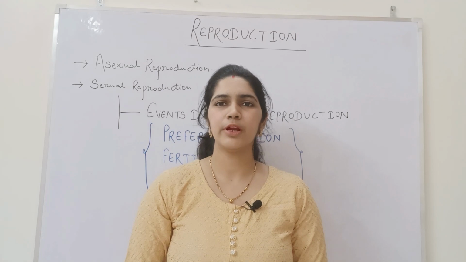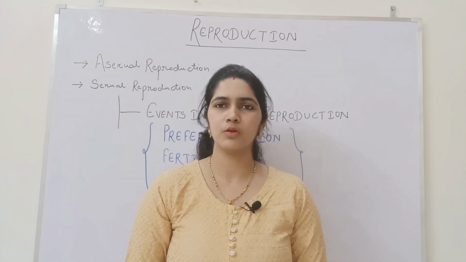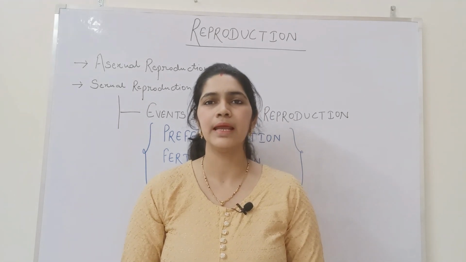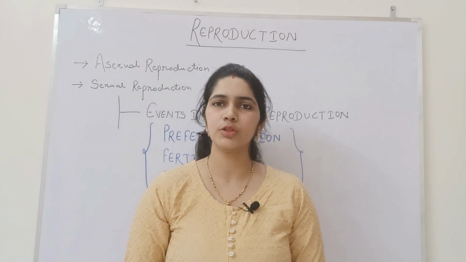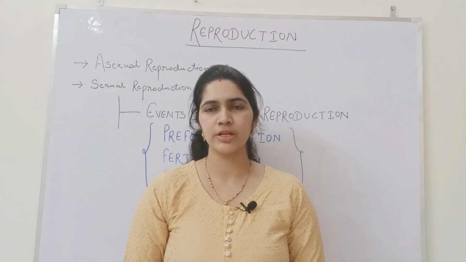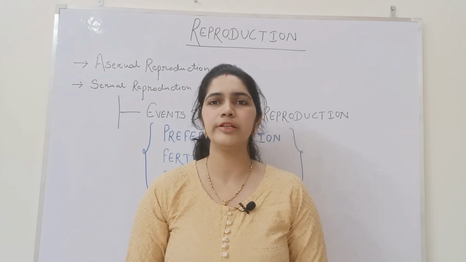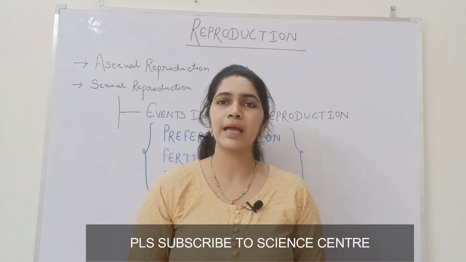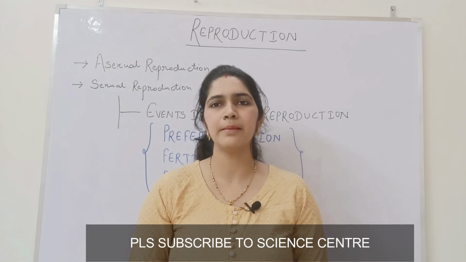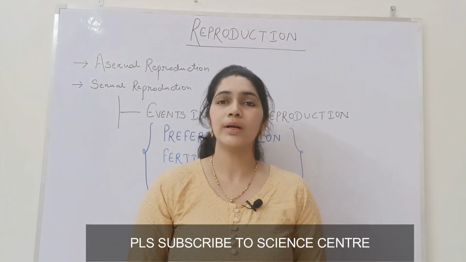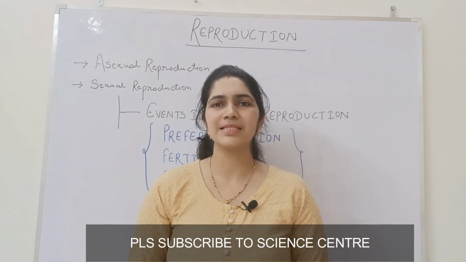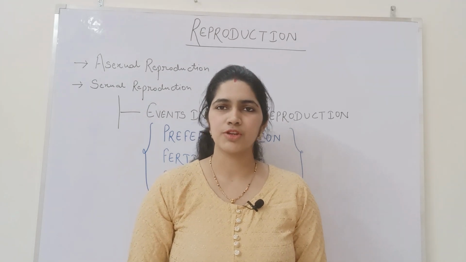In my previous video of reproduction, I talked about how reproduction occurs in amoeba and bacteria through asexual mode of reproduction, and today I am going to talk about what is sexual reproduction, a very interesting and important topic from exam points of view, and what are the events that take place in sexual reproduction.